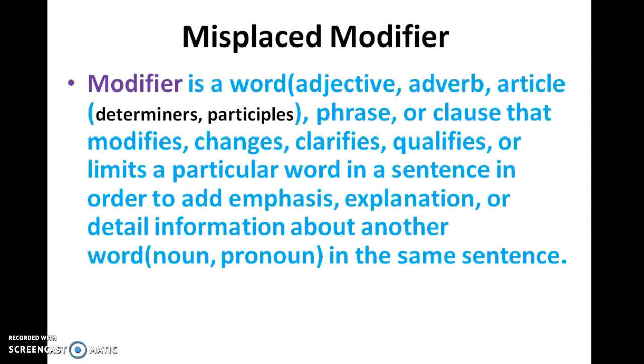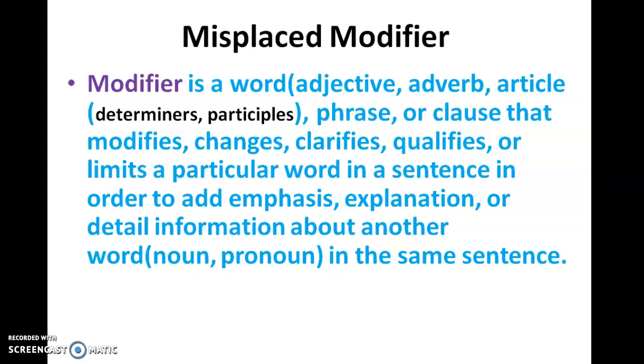So before we learn more about misplaced modifier, we should know what is modifier. Basically, modifiers are the words, or phrases, or clauses that try to modify, change, clarify, qualify, or limit a particular word or words in a sentence in order to add an emphasis, explanation, or detailed information about another word.